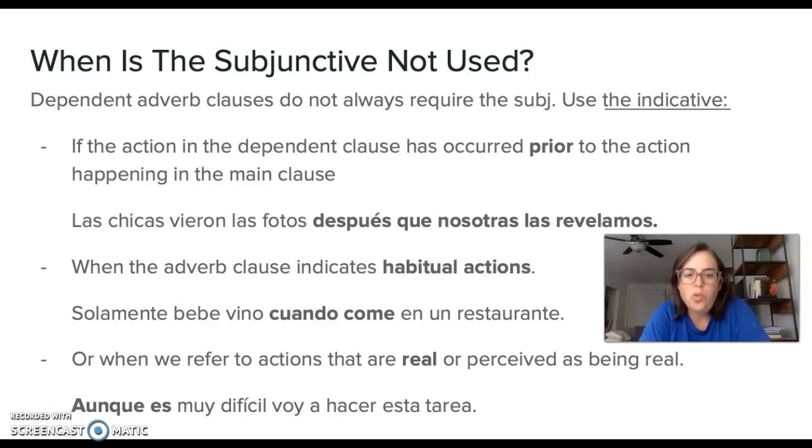Or when we refer to actions that are real or perceived as being real. So, when you say, aunque es muy difícil, voy a hacer esta tarea. Even though it's very difficult, I am going to do this homework. You have a lot of commitment, you know it's going to be difficult, but you're still going to do it. And in your mind, that is going to happen. You have some sort of certainty that that's going to happen.